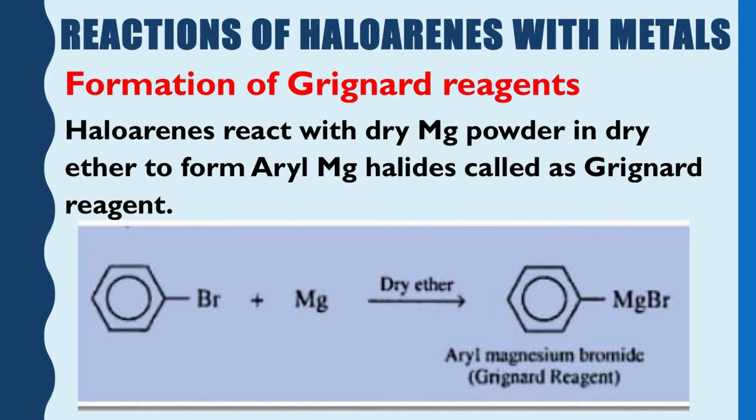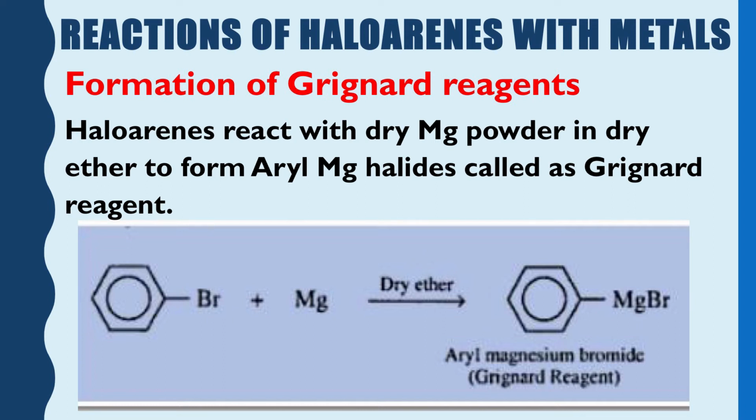And in this series of reactions of haloarenes with metals, now I am going to discuss another important reaction, the formation of Grignard reagent from aryl halides. More or less, I think everybody of you has heard the name Grignard reagent. Actually, in organic chemistry, without Grignard reagent, there is no chemical reaction.